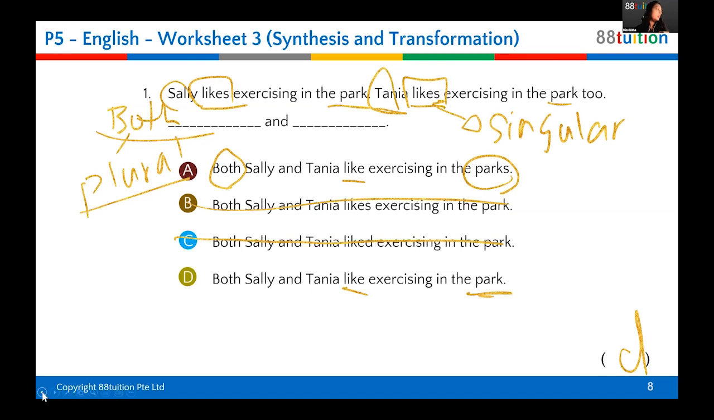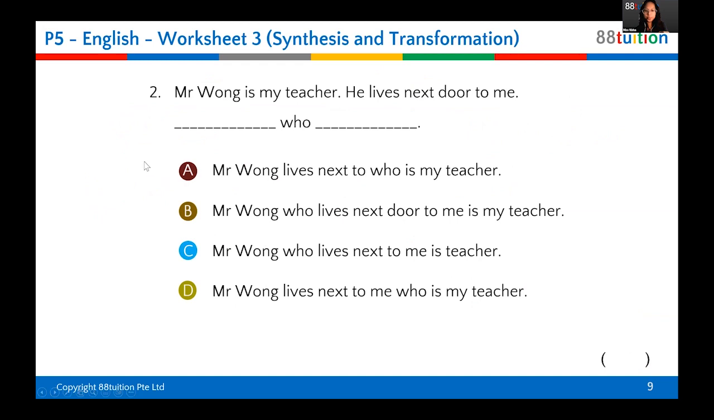Next one, Jyati, what's the answer and what's the clue? Is it B? Yes, the answer is B. Very good. Now, why is it B? Because you're talking about the person who lives next door to you, is the teacher. Okay, yes, you're right. Now, I'll give you a point also.